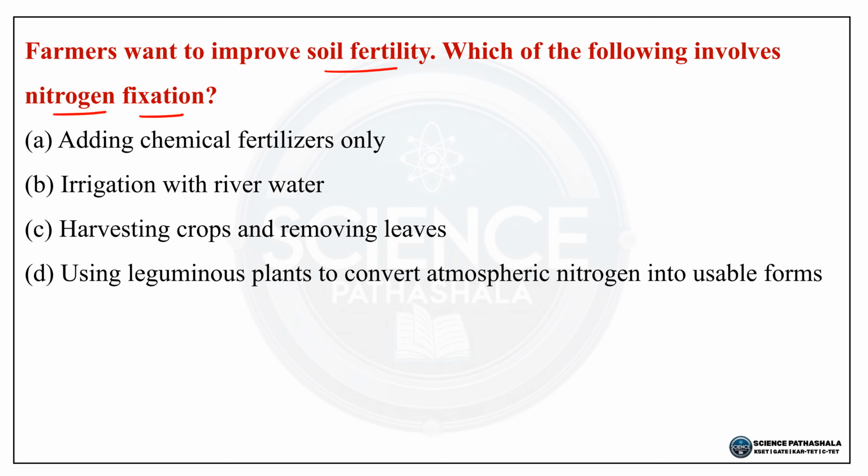Option A, adding chemical fertilizers only. Option B, irrigation with river water. Option C, harvesting crops and removing leaves. Option D, using leguminous plants to convert atmospheric nitrogen into usable forms. ಸೊ ಈ ಪ್ರಶ್ನೆಗೆ ಸರಿಯಾದ ಉತ್ತರ ಆಪ್ಷನ್ ಡಿ, ದಟ್ ಈಸ್ ಯೂಸಿಂಗ್ ಲೆಗ್ಯುಮಿನಸ್ ಪ್ಲಾಂಟ್ಸ್ ಟು ಕನ್ವರ್ಟ್ ಅಟ್ಮಾಸ್ಫಿಯರಿಕ್ ನೈಟ್ರೋಜನ್ ಇಂಟು ಯೂಸೇಬಲ್ ಫಾರ್ಮ್ಸ್.